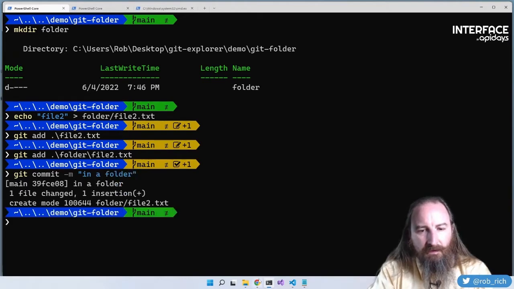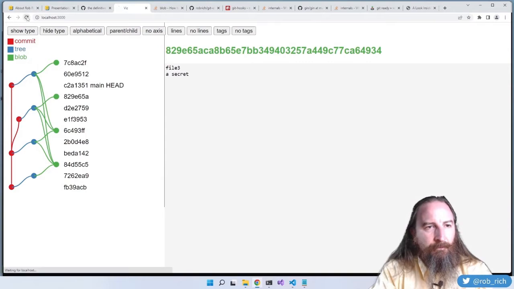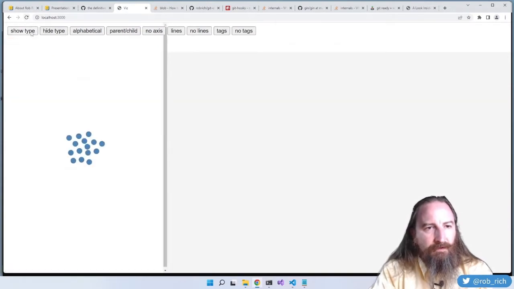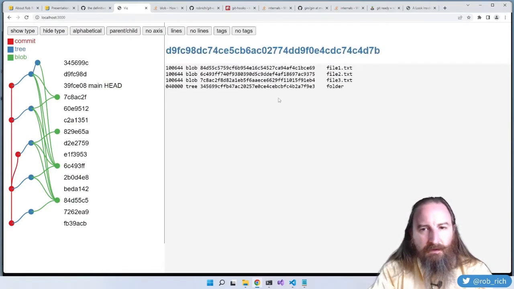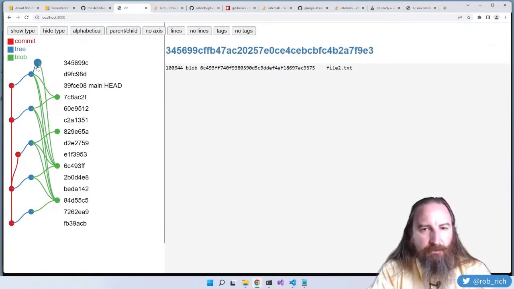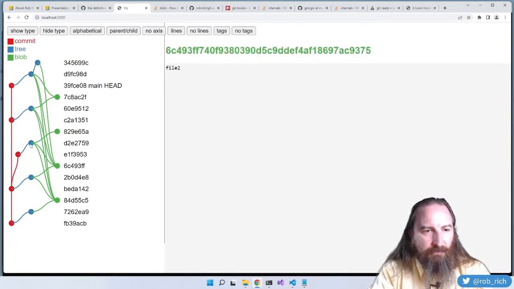And let's refresh again. And we can see, show the type, parent child, show the lines, show the tags. Here is this new commit, and it has a folder inside that working directory. Inside that folder is file 2. Now we can see how that references the original blob when we committed file 2.